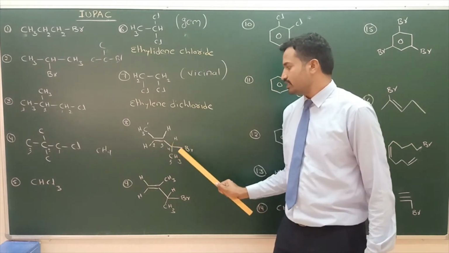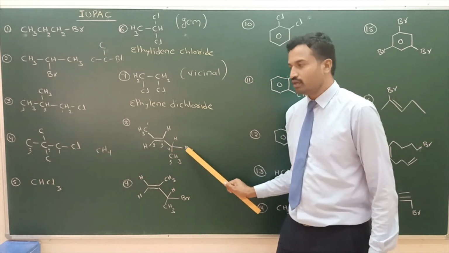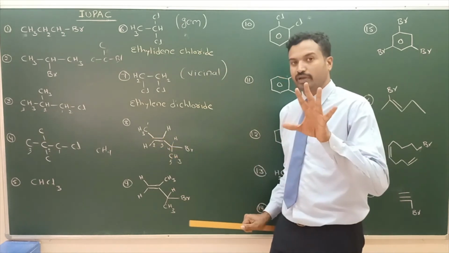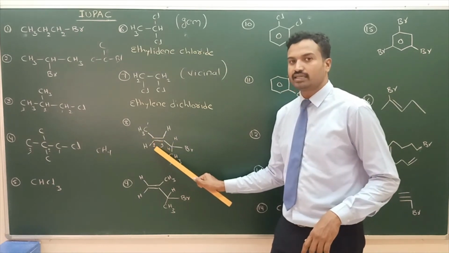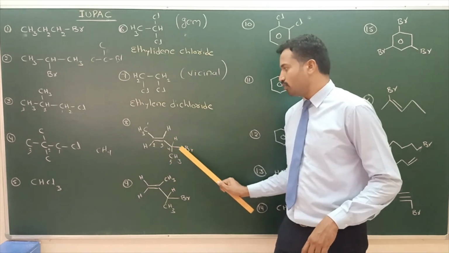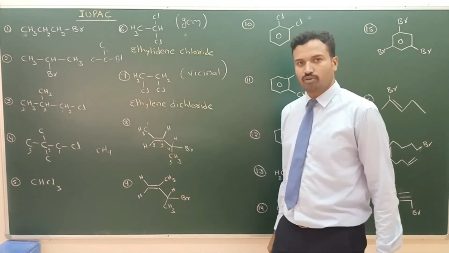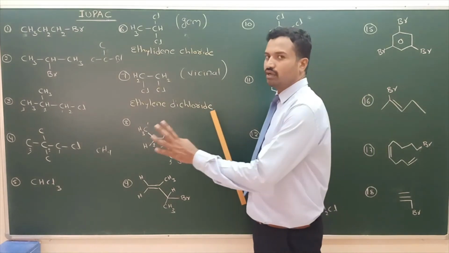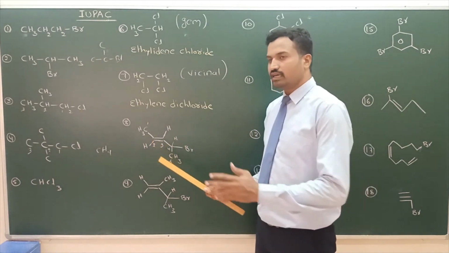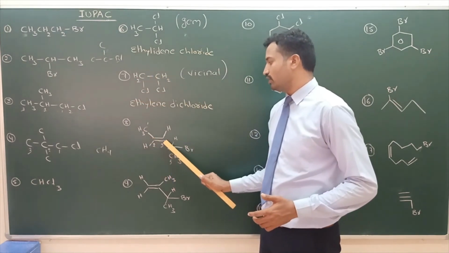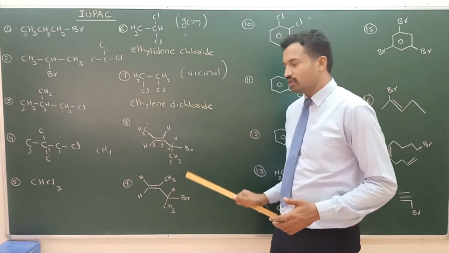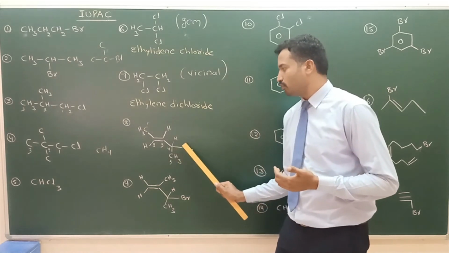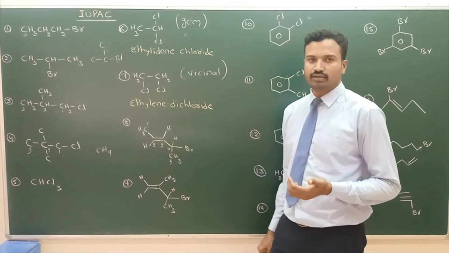Now the name: first the substituent, 4-bromo. 5 carbons is pent. It is ene, with the ene at the second carbon. So 4-bromopent-2-ene. Again, this is the structure. Numbering can be given right to left or left to right. The double bond is nearer from left to right. So 1, 2, 3, 4, 5, 5 carbons. Bromine at the fourth carbon. So we got the first one: 4-bromopent-2-ene.